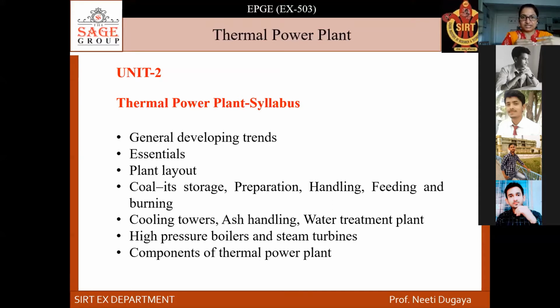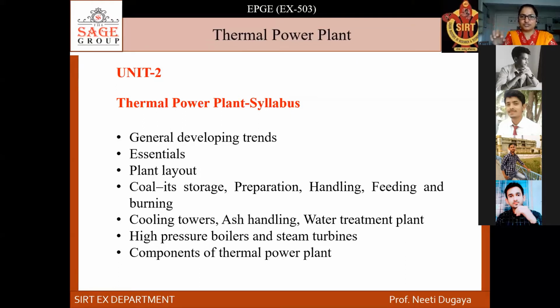कोल को भी बर्न करने से पहले देखो, एक बेसिक जनरलाइज सिस्टम, what is the general system for producing electricity from coal? We burn the coal. By burning the coal, we produce heat, and that heat is used to convert the water into steam. We have large size boilers. In boilers, water is there. The burning coal will produce the heat, and that heat is going to generate the steam by boiling the water inside the boiler, and that steam is again processed.